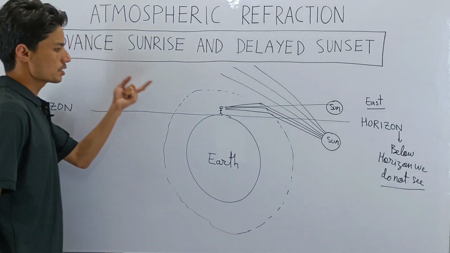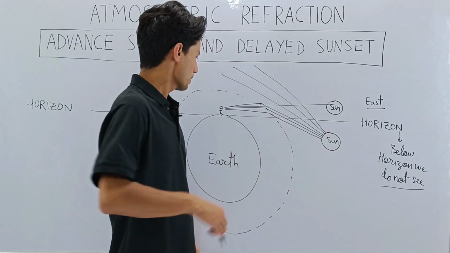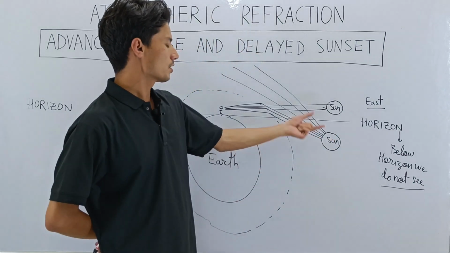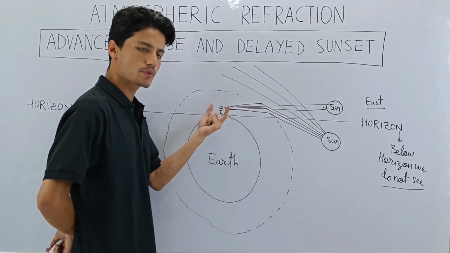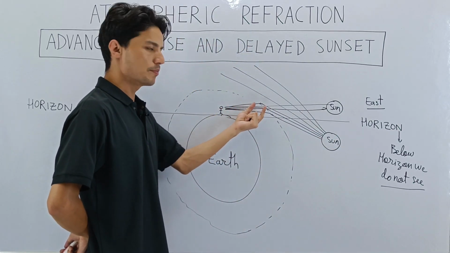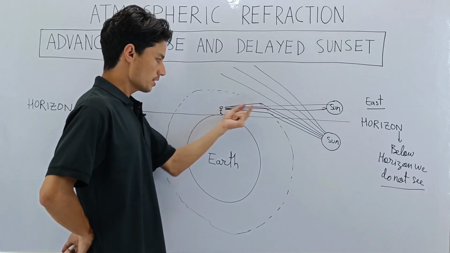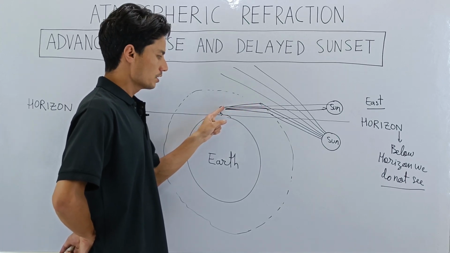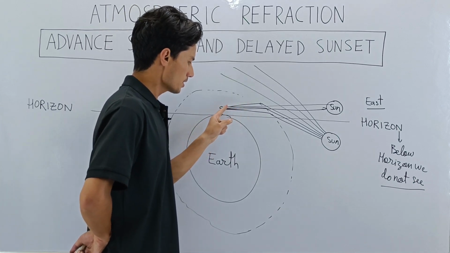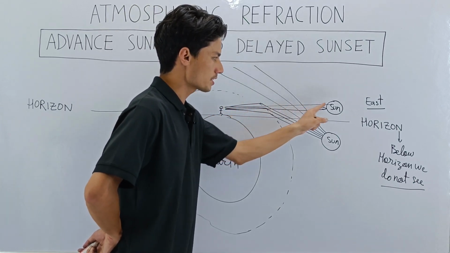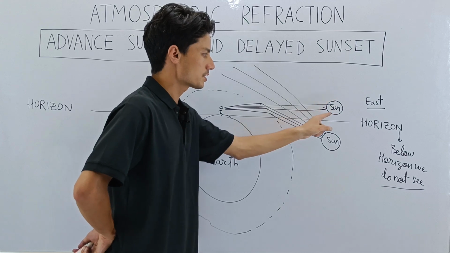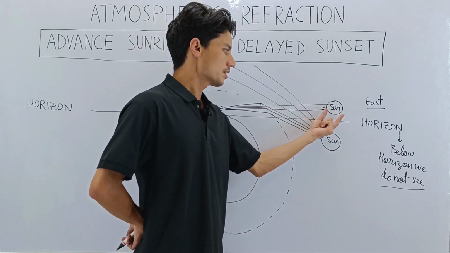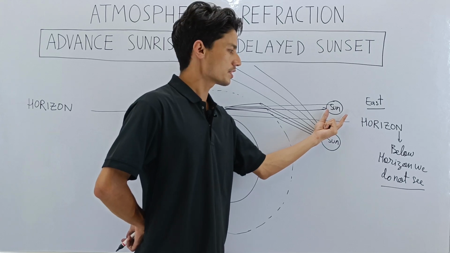So though the sun is below the horizon, because of these refracted rays, the rays which enter the Earth's atmosphere and underwent bending, have now entered the eye of the observer. These refracted rays bring the image of the sun, and now the sun becomes visible to the observer. So this is the apparent position of the sun.